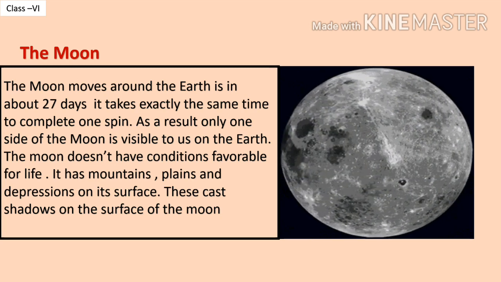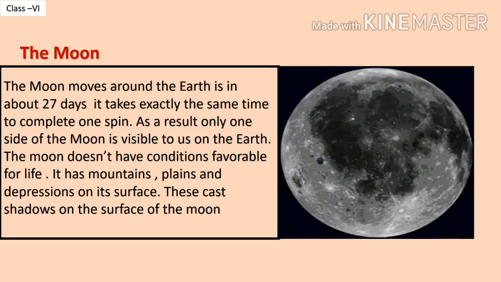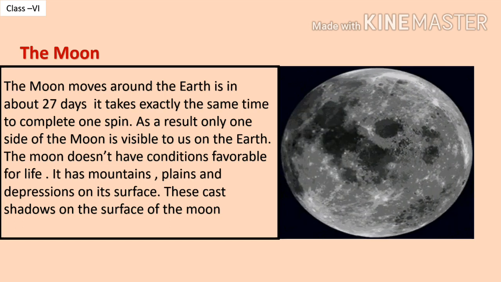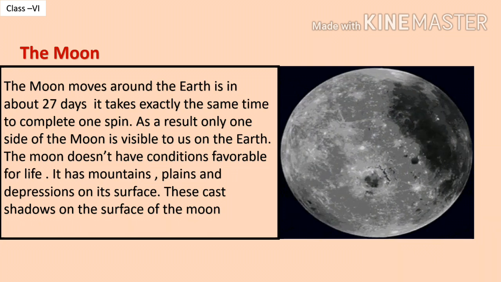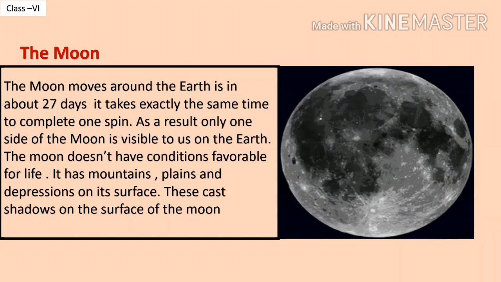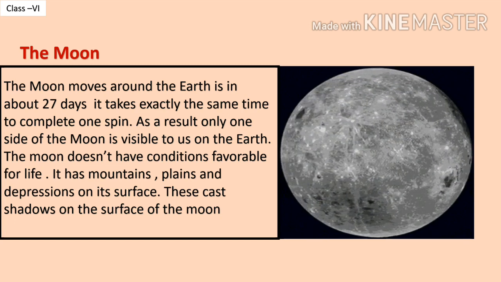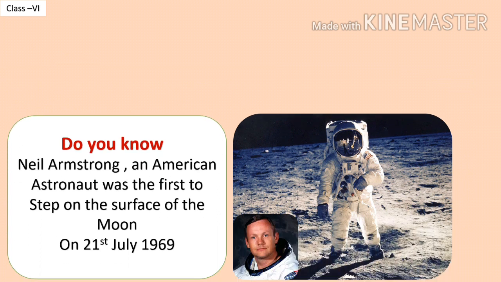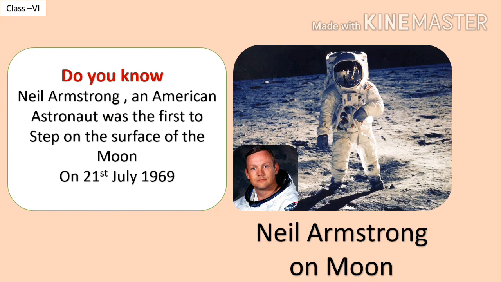The Moon does not have conditions favorable for life. It has mountains, plains and depressions on its surface. These cast shadows on the surface of the Moon. Dear students, you should know that Neil Armstrong, an American astronaut, was the first to step on the surface of the Moon on 21st July 1969.